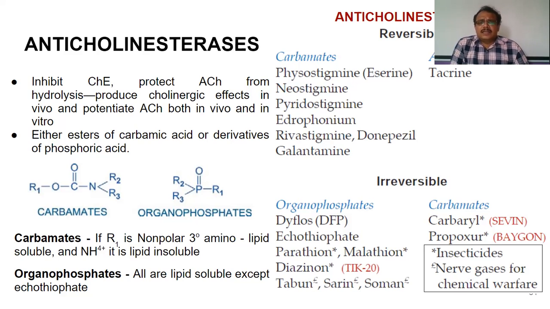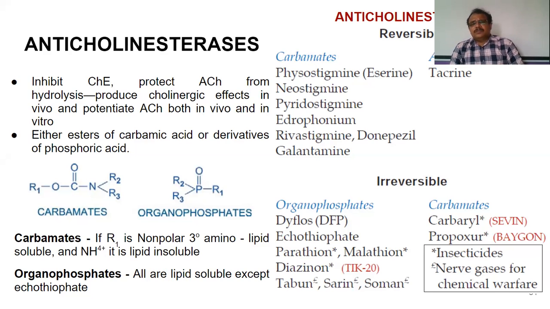And here you can see in this structure, carbamates have a tertiary amino group, they have a quaternary ammonium group, and carbamates generally are lipid insoluble, whereas organophosphates are lipid soluble.